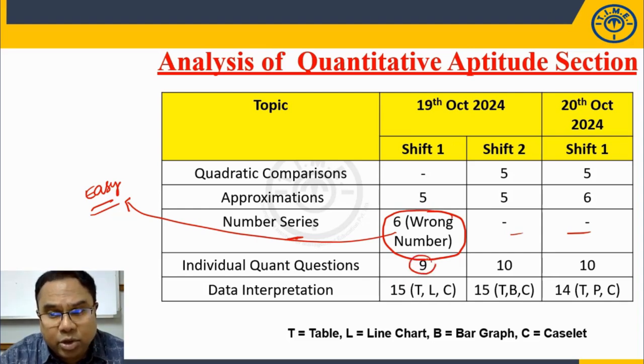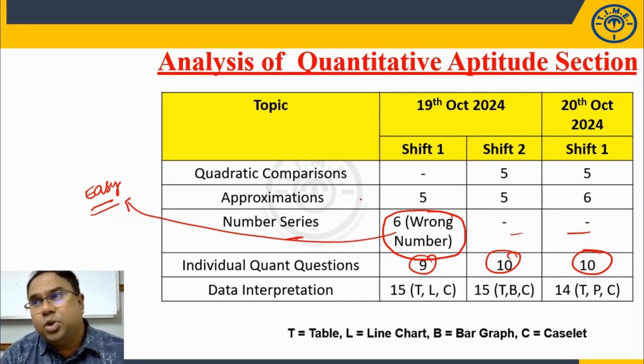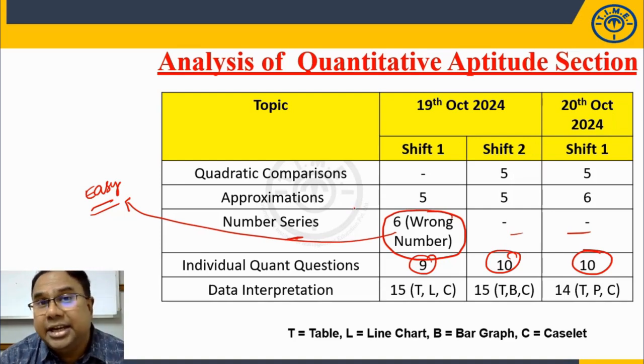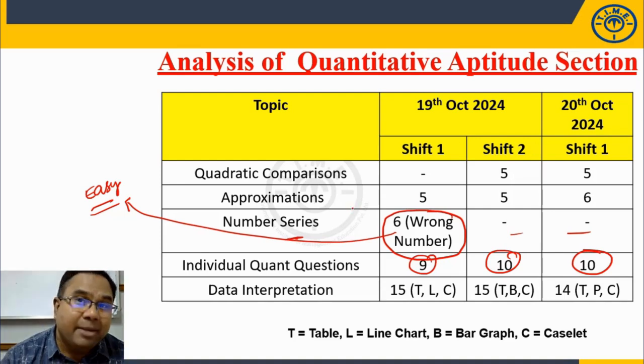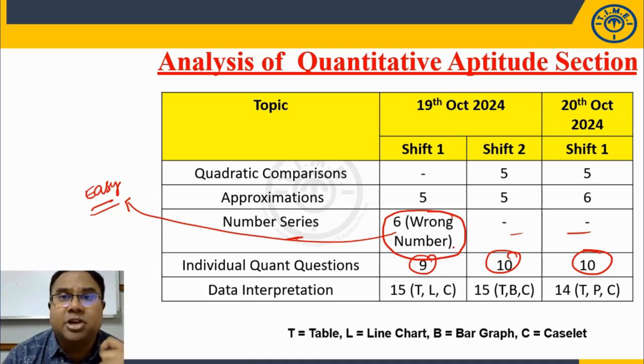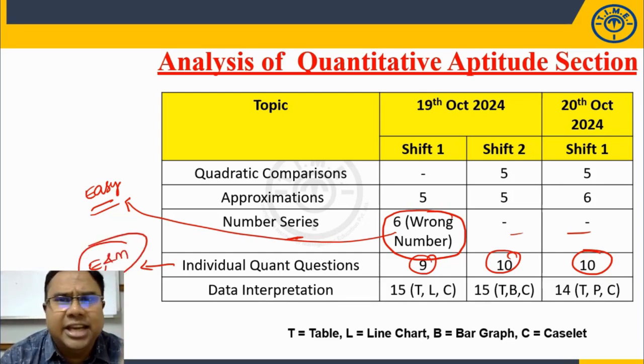Individual questions, almost all slots we have about 9 to 10 questions. These individual quant questions are from your arithmetic topics like ratios, ages, percentage, time and work, time, speed and distance, mensuration, averages, mixes allegation, simple interest, compound interest, etc. Variety of questions, right? In almost one question from each of these topics. The level of difficulty of these questions, we can say these are a combination of easy and moderate questions. No difficult questions, easy and moderate level.